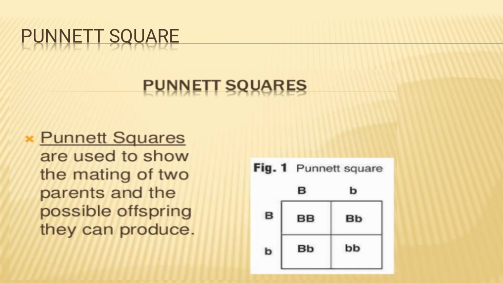Punnett square. By making a Punnett square, we can find the genotype of a gene. A Punnett square is used to show the mating of two parents and the possible offspring they can produce.